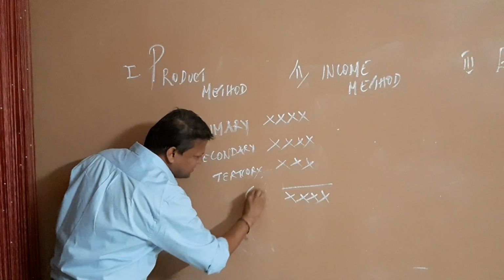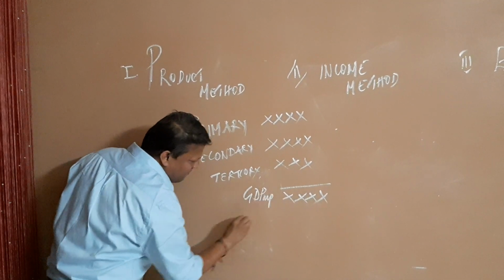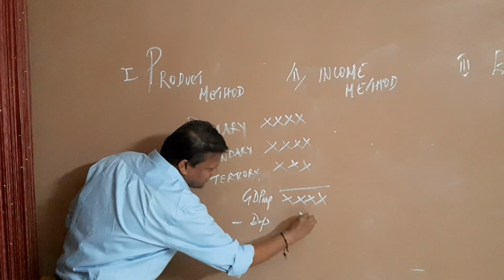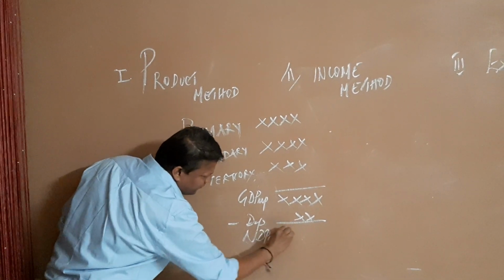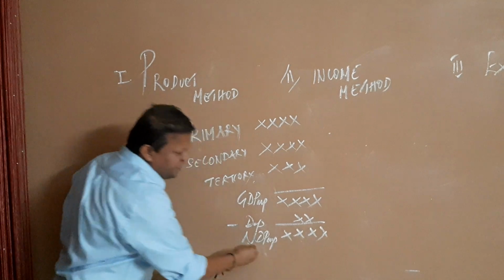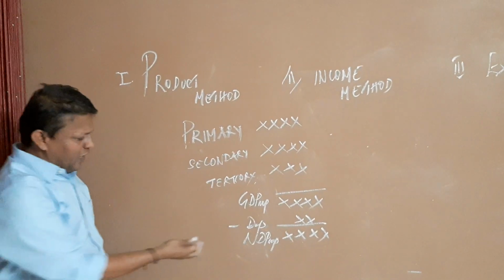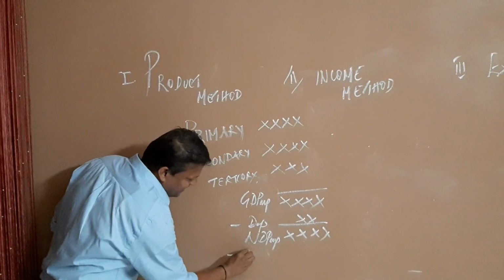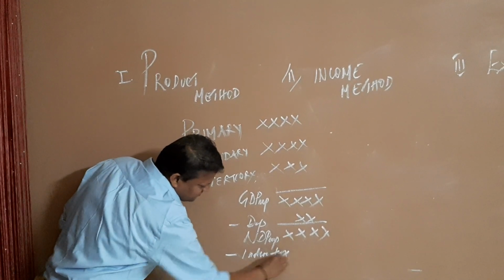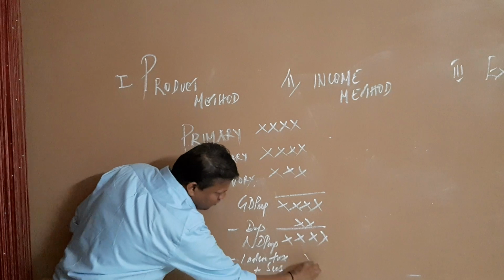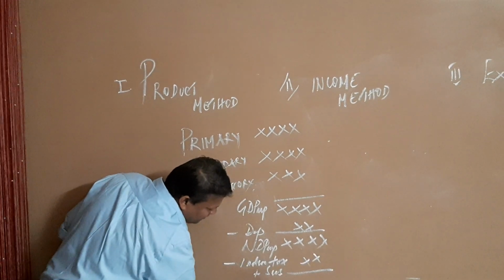What you get is the GDP at market price. Minus depreciation, you get the NDP at market price. Okay. Right. Once you get the NDP at market price, you can adjust here. That is minus indirect tax plus subsidy. So what you get is the NDP at factor cost.